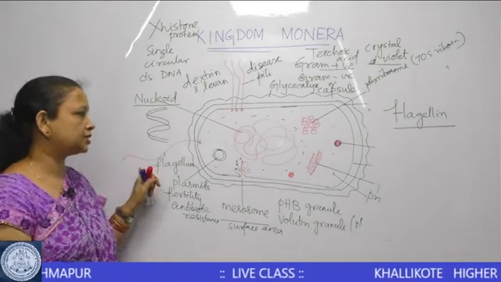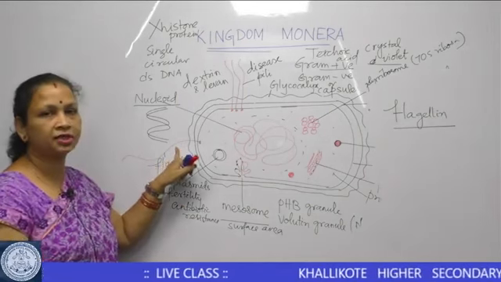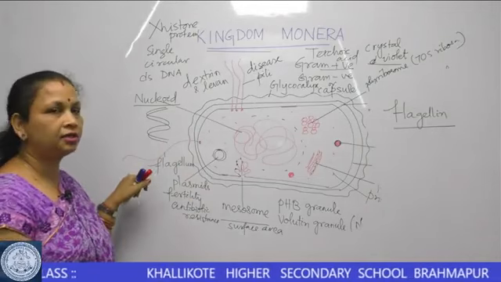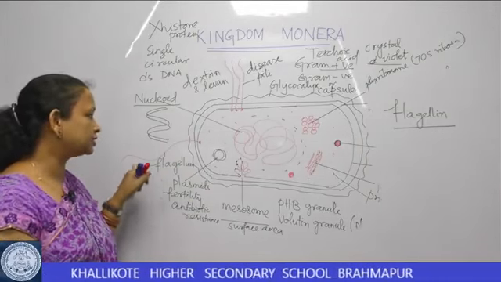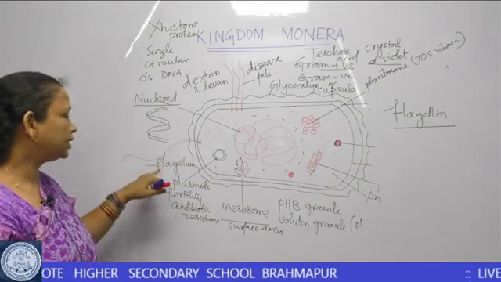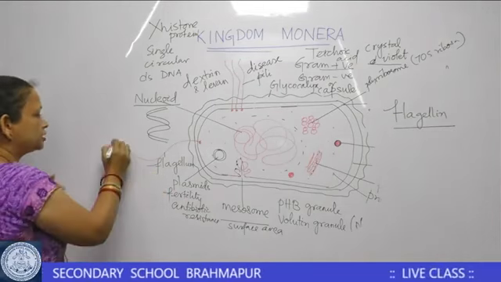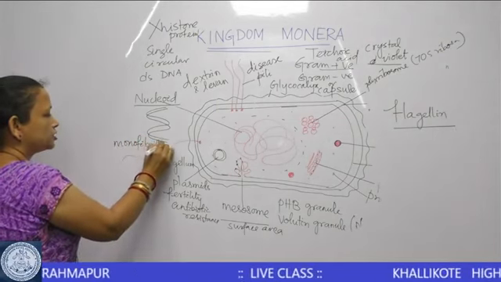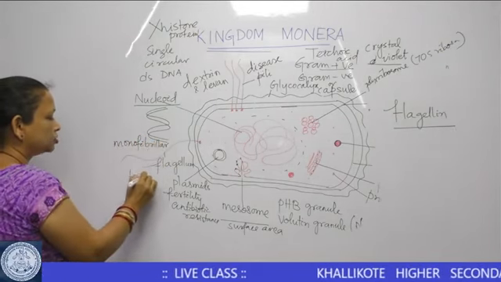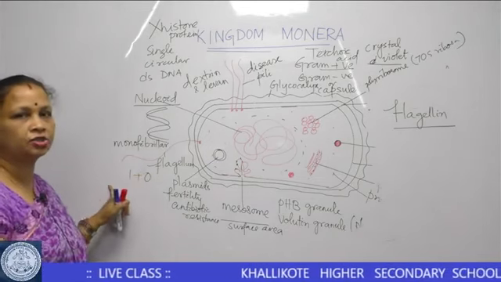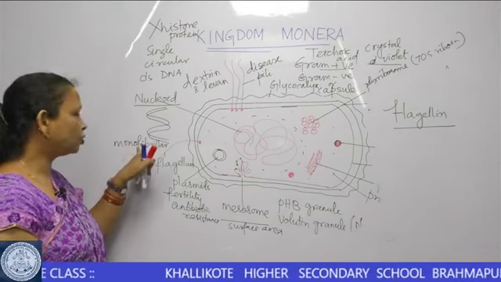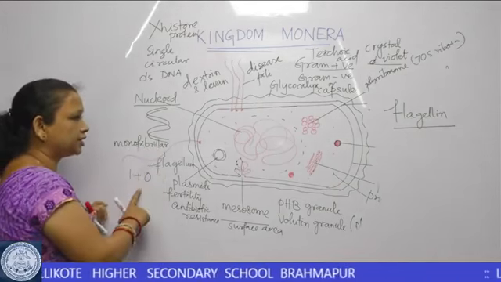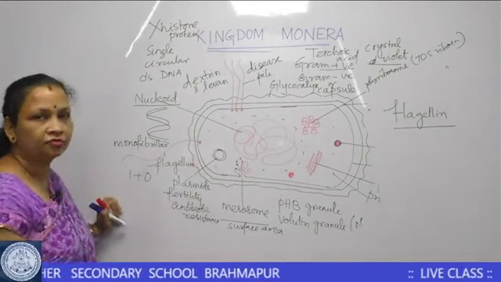So, there is a basic difference between the flagellum structure of a prokaryotic cell like a bacterium and the eukaryotic protozoan cells. Here, the bacterial flagellum is always monofibrillar. So, this term monofibrillar shows a 1 plus 0 arrangement. What is monofibrillar? Mono is 1, fibril is fiber. So, it consists of a single fiber to form the flagellum.